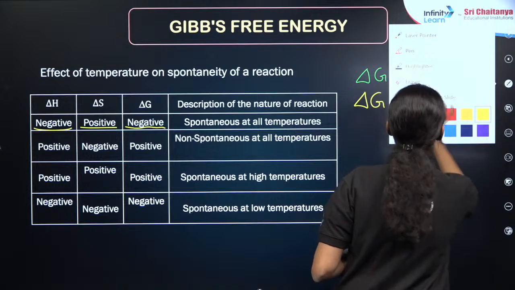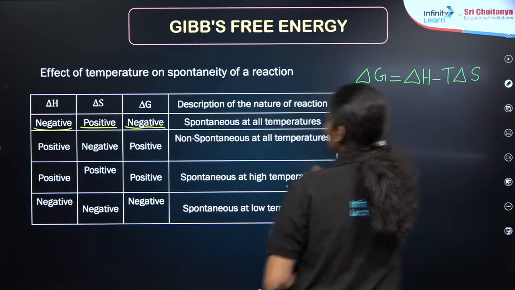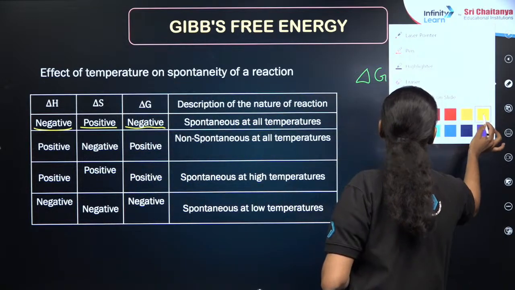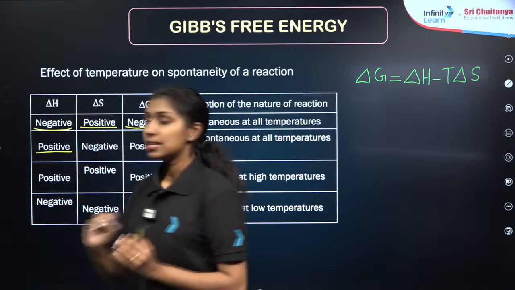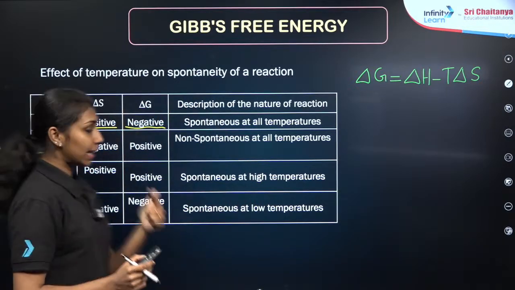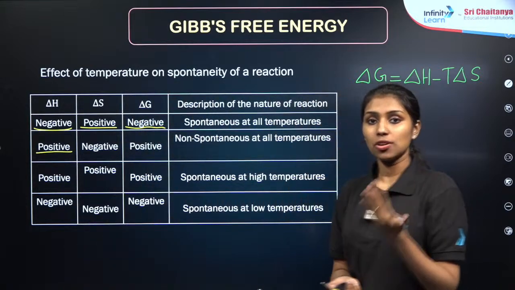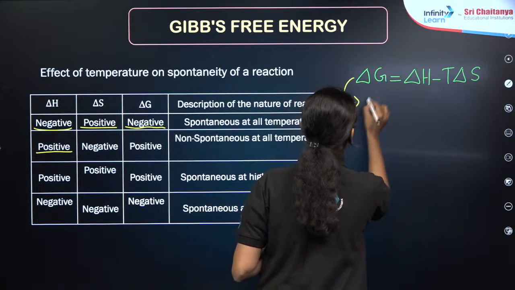Now a different condition arises. I am taking the second condition: delta H positive. From delta H, you get an idea that the process may be non-spontaneous.